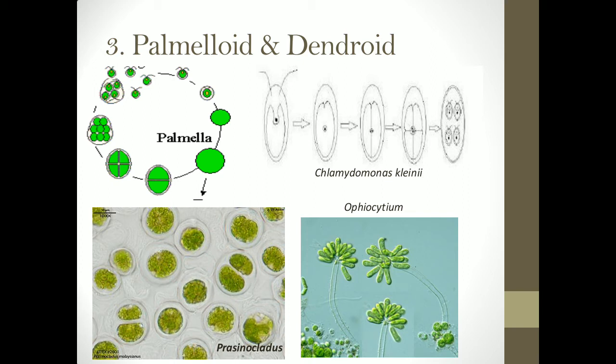We also have some thalli which are dendroid in nature, which means they appear like a small microscopic tree, and they do have mucilage which is present locally. Generally at the base of the cells there will be mucilage. Examples for this include Chrysodendron, Ebalocystis, Ecalocystis, Ophiocytium. All of these are examples of dendroid thalli. So palmelloid is a type of thallus which is present as a temporary stage. That is why it has been clubbed with the dendroid thallus. So we have palmelloid and dendroid thalli.